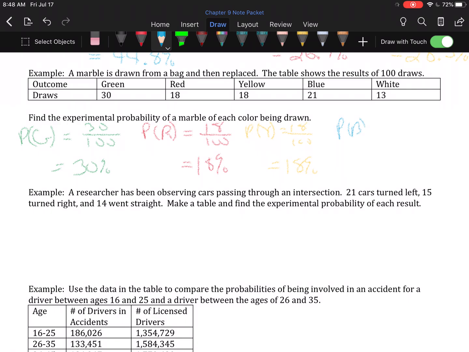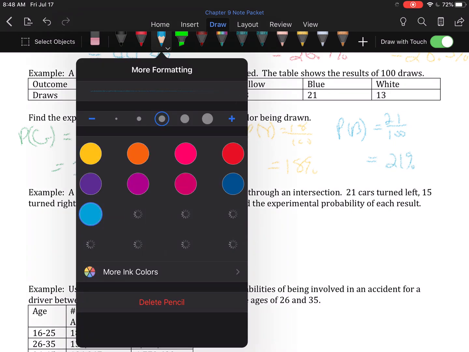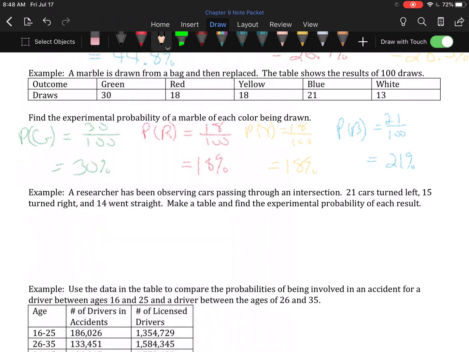The probability of blue, 21 out of 100. That is 0.21, which is 21%. And the probability of white is 13 out of 100. That's 0.13, which is 13%.